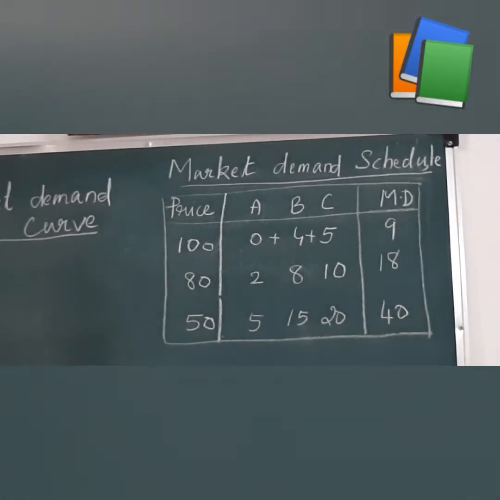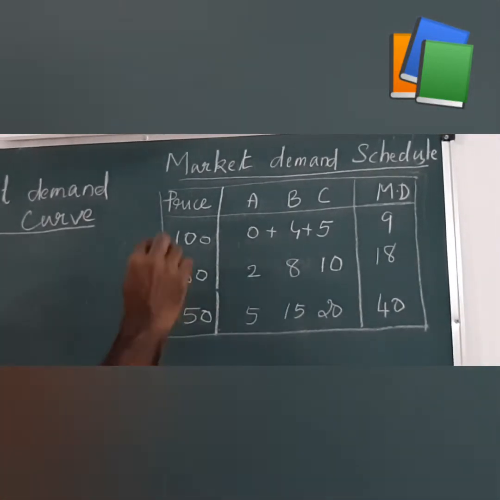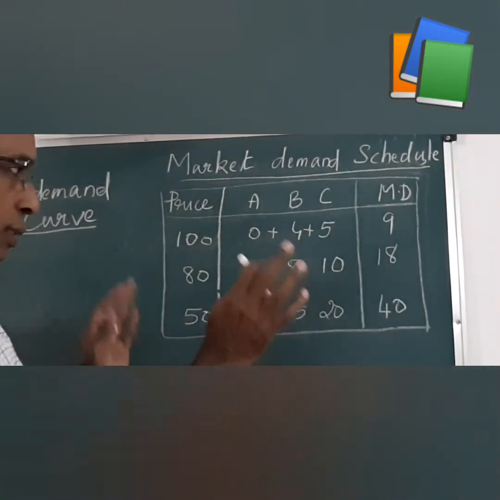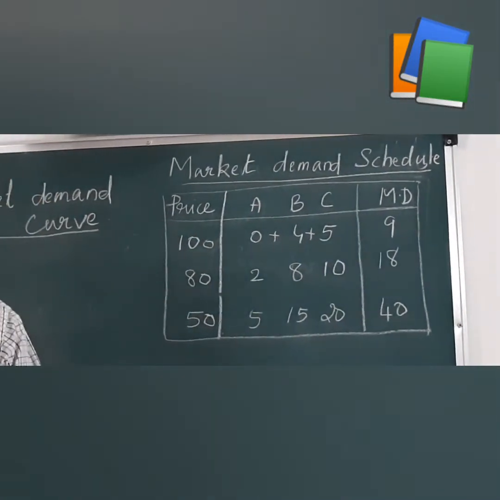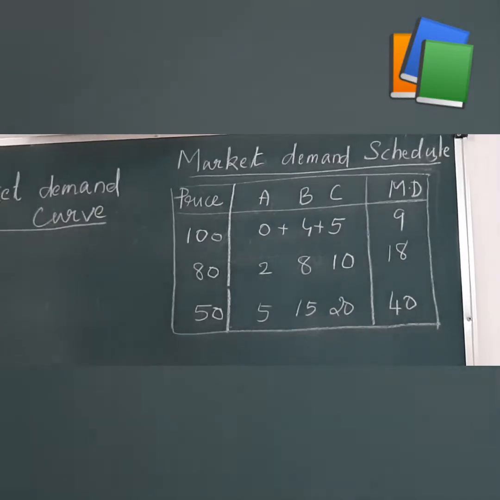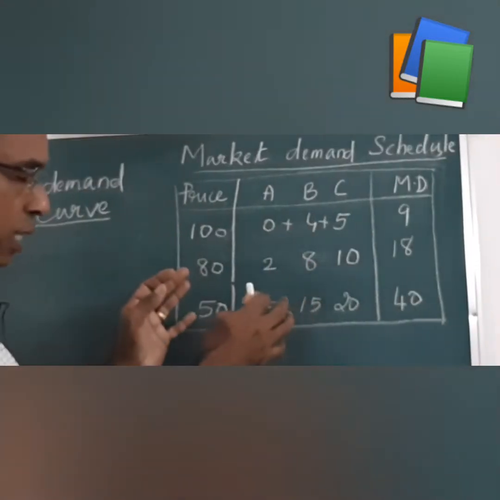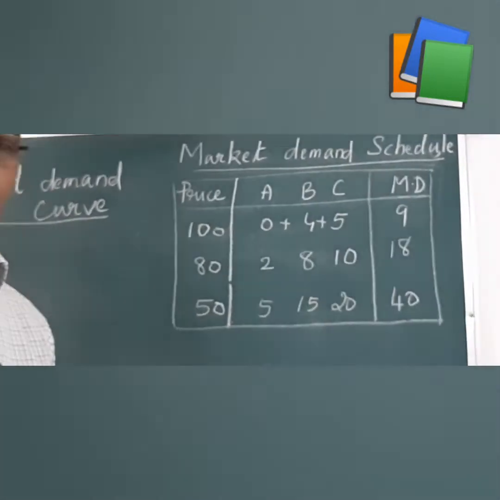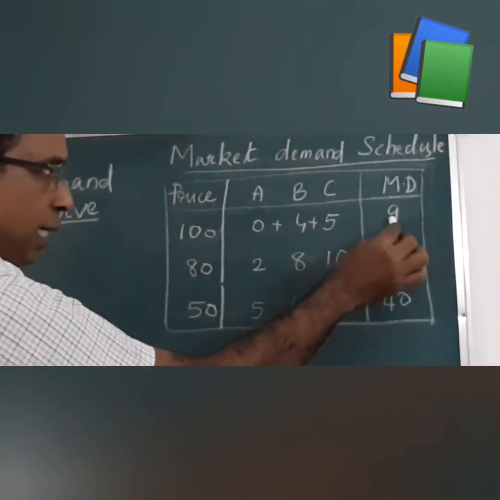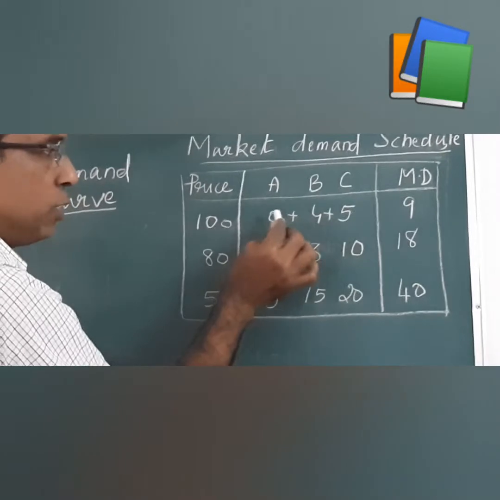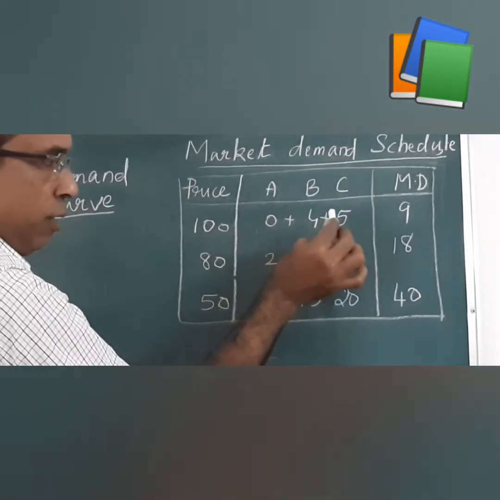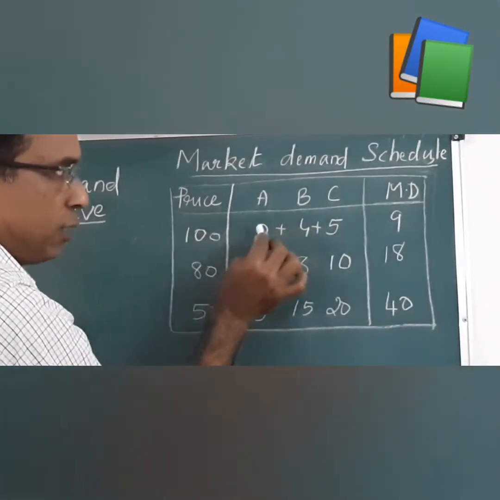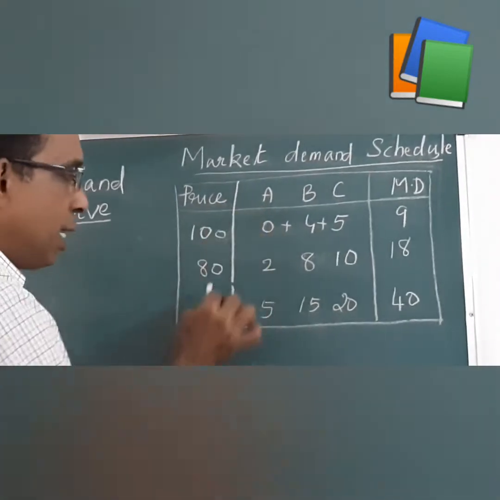Can you define it? Market demand schedule is a table. What does this table show? Market demand schedule is a table that shows the total quantity demanded by all consumers in the market, here assuming only three consumers, at various prices.